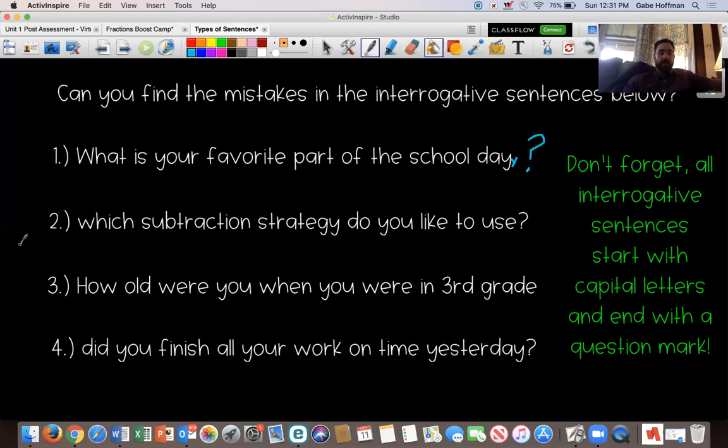Number 2, "which subtraction strategy do you like to use?" Notice it does end with a question mark, so that part's correct. It is not a capital W. We need to make this a capital W. "Which subtraction strategy do you like to use?"